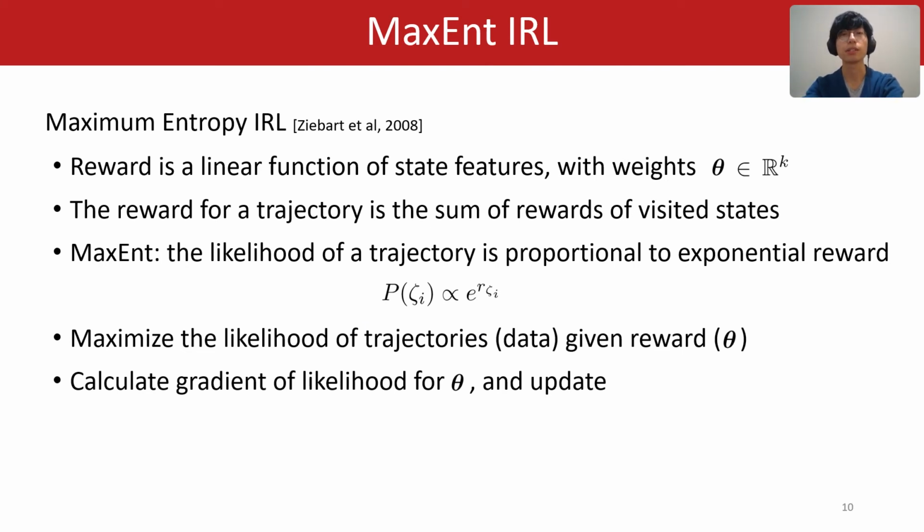For the inverse reinforcement learning algorithm, we use a maximum entropy one. Here are some key aspects. The reward is a linear function of state features. The reward for a trajectory is the sum of rewards of visited states. Assuming agents act on the maximum entropy policy, the likelihood of a trajectory is proportional to the exponential of the reward. The aim is to maximize the likelihood of trajectories given the reward, which is parameterized by theta. Then we calculate the gradient of the likelihood with respect to theta and update the function.